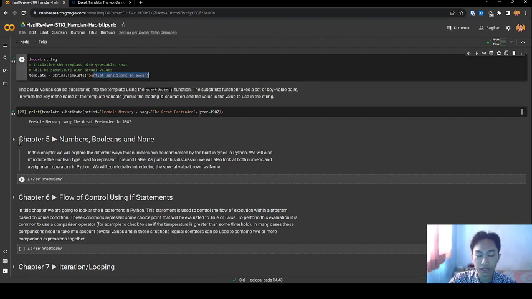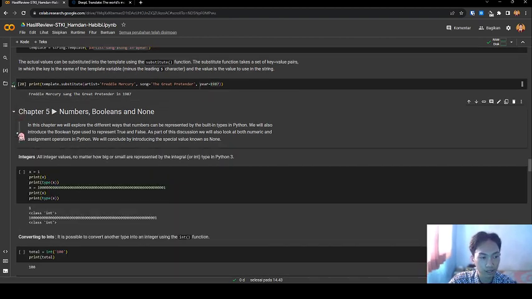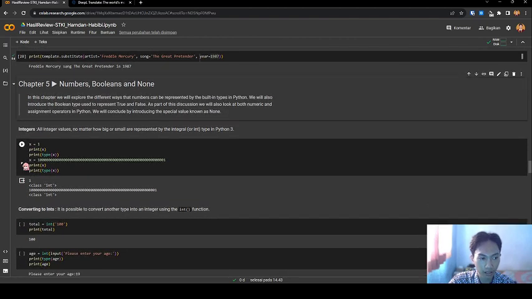Next, chapter 5. Chapter 5 is number, boolean, and None. In this chapter, we will explore the different ways that a number can be represented by the built-in types in Python. We will also introduce the Boolean type, used to represent true and false.